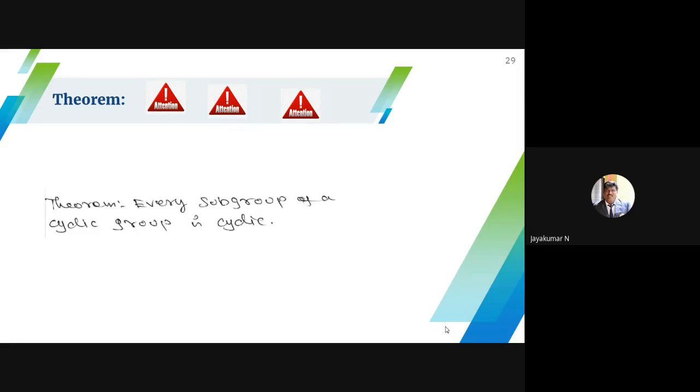Why do I get that contradiction? I assumed that the remainder R exists, and that is not possible. So R becomes 0. Therefore S equals simply QT, that is, B is generated by A power T whole power Q. So finally, I conclude that H is a cyclic subgroup. Frequently just listen to these words, and easily you can give the proof of the theorem.